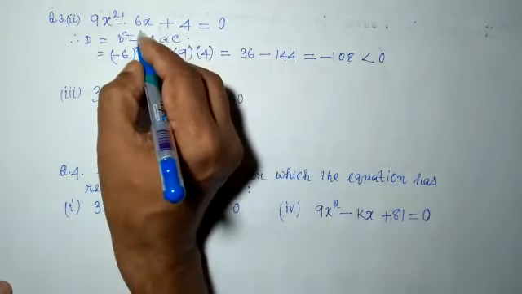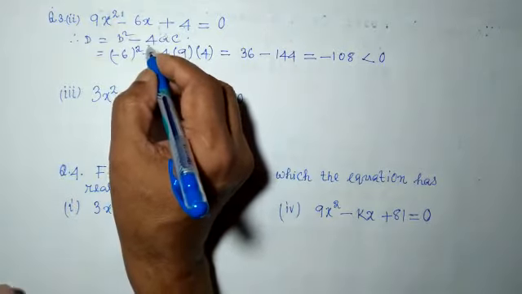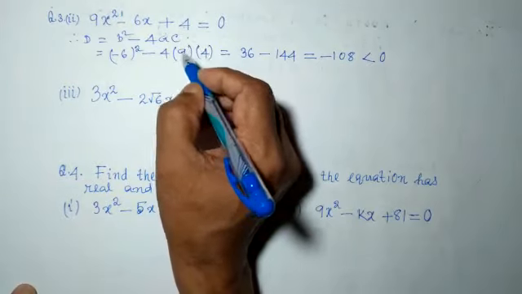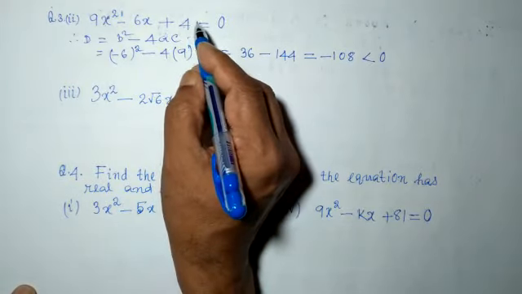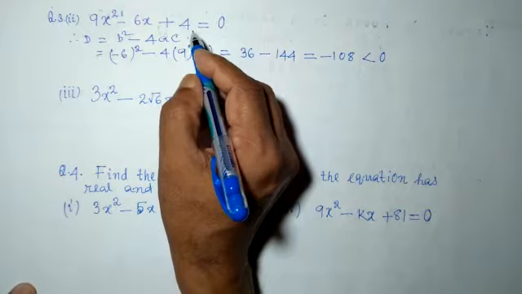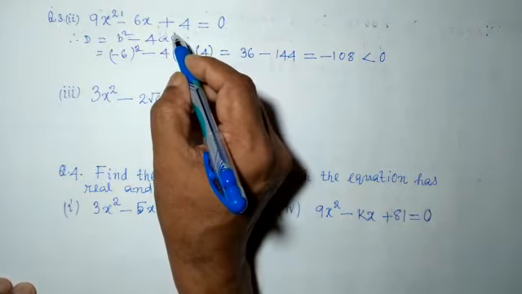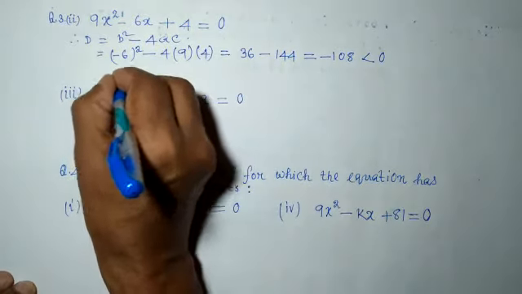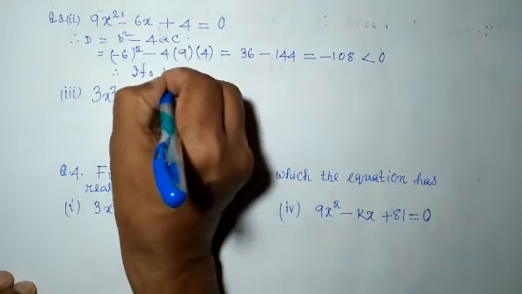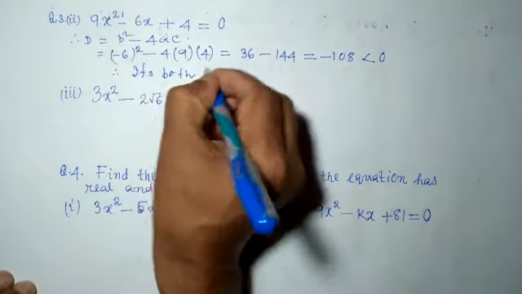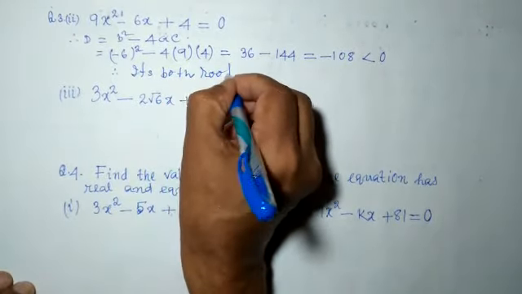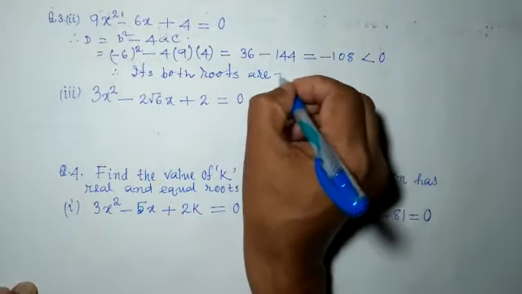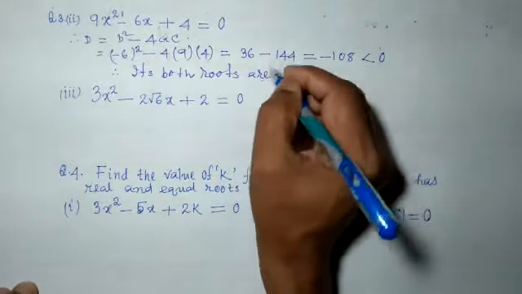So this equation has no real roots. The question is whether this equation has both roots real. So here both roots are not real. The question asks whether they are equal or not.